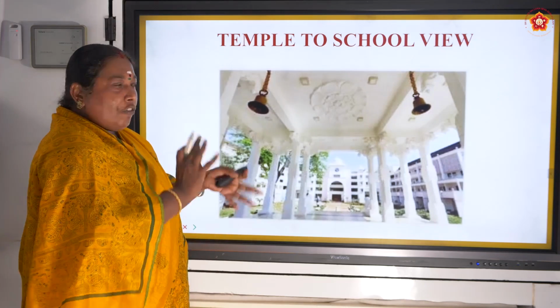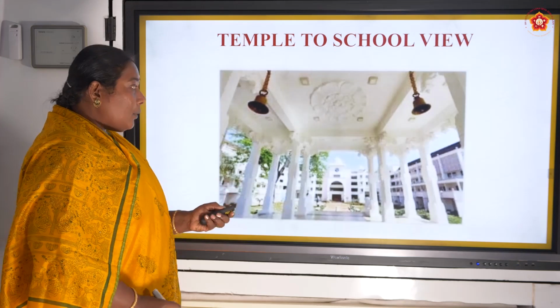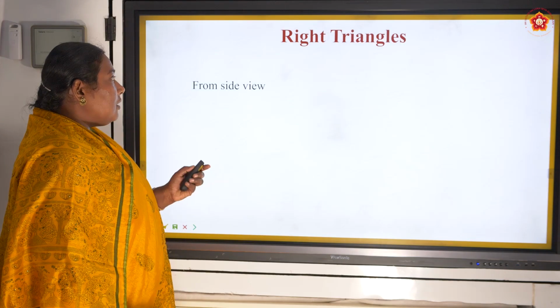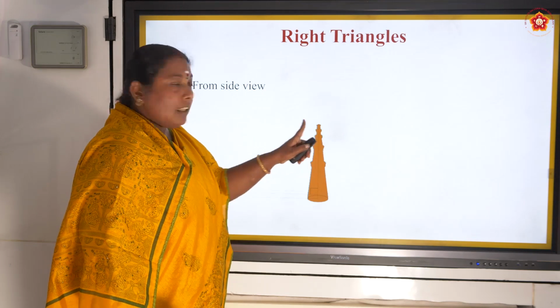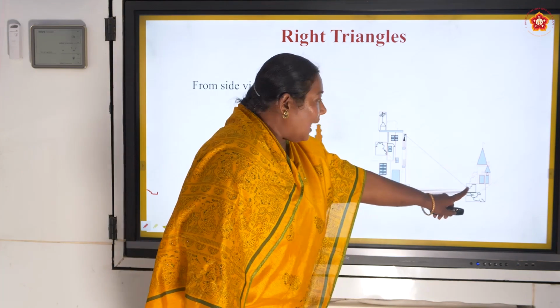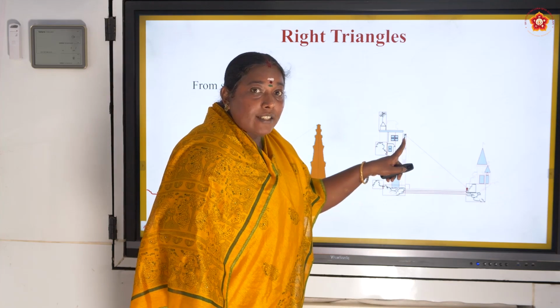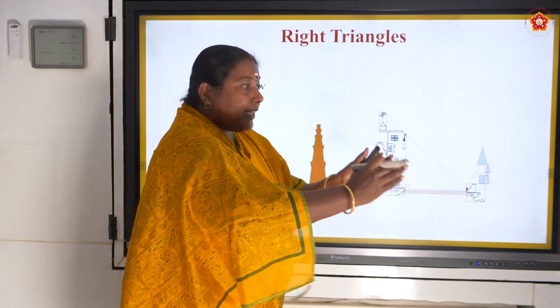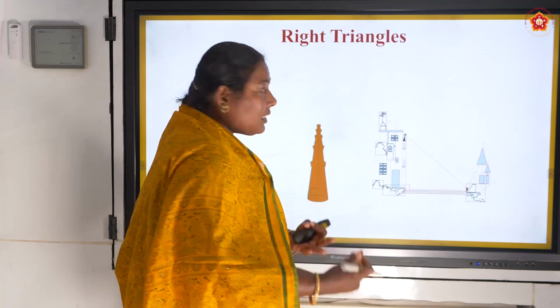If I bring this to trigonometry, how will it look from the side view? If I am standing here, I am looking at the top. This is the temple. I am standing here, looking at the clock. The person who is standing away from you, how will he or she see?